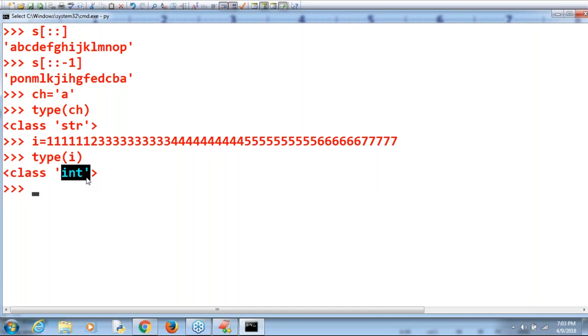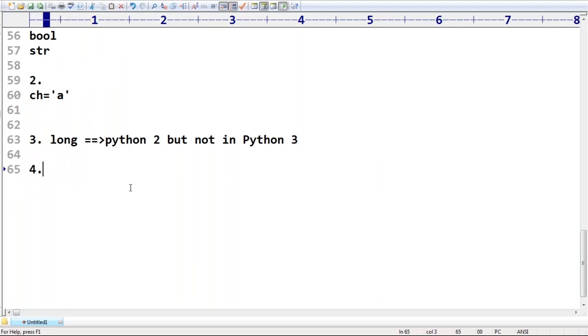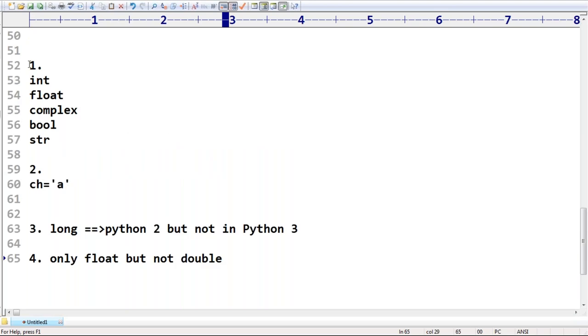Next, one more point, which is also very important, sir. In other languages like Java there are float and double. Float values are there, double values are there. But in Python, we have only float, but not double. If you want to represent floating point values, the only possible type is float, but not double. The double data type is not there.